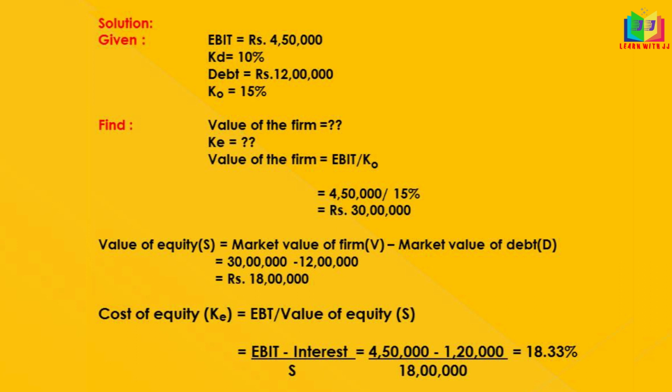You can also try this problem by increasing the debt content. If the debt content increases or decreases, it will not affect the value of the firm and the overall cost of capital. You can check it by increasing the debt content in the problem.